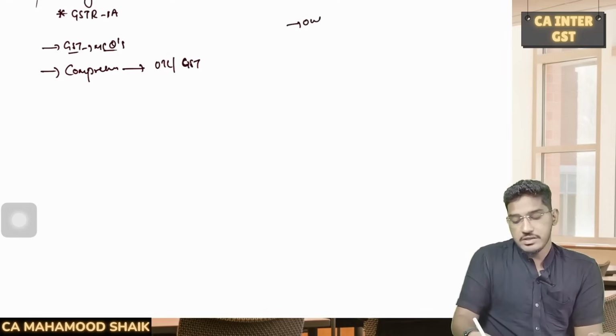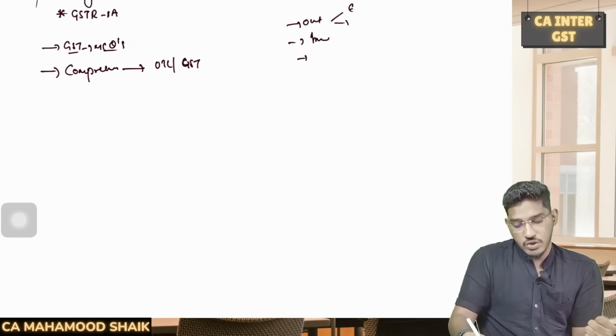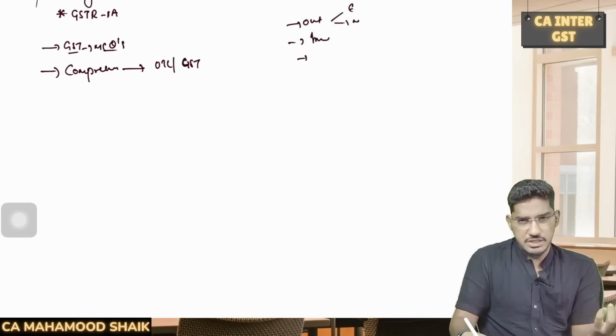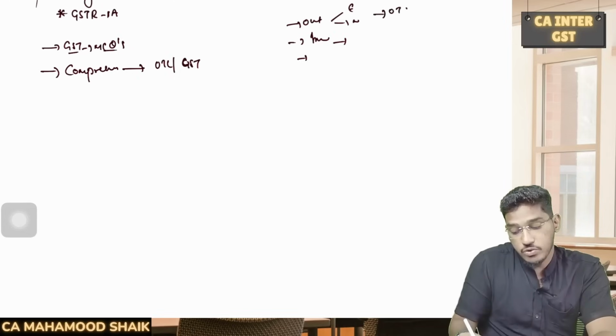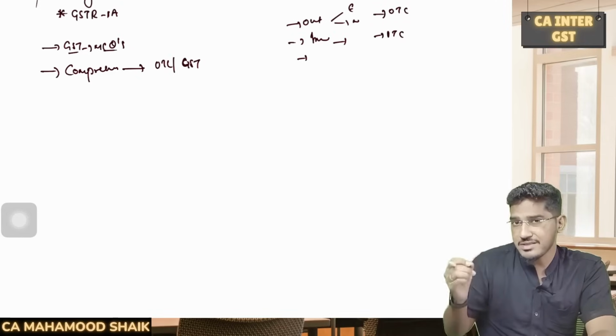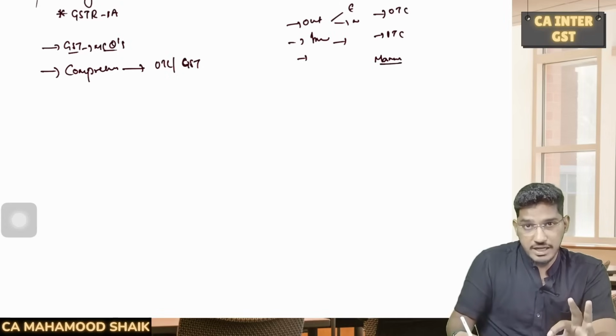They will talk about various outward supplies, then various inward supplies, and from that we need to determine what is taxable and what is not taxable. They will link time of supply related provisions and value of supply provisions. So we will have a comprehensive question where we are required to calculate our output tax liability and how much input tax credit we are eligible for. Then we have to do something called utilization of the input tax credit. Payment of taxes we are required to do.